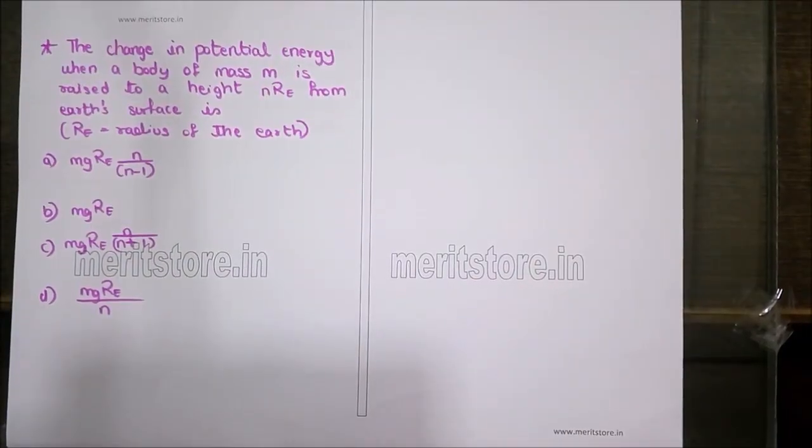The change in potential energy when a body of mass m is raised to a height n times Re from the earth's surface is, where Re is the radius of the earth. The options are mg Re n upon n minus 1, mg times Re, mg Re into n upon n plus 1, mg Re upon n.